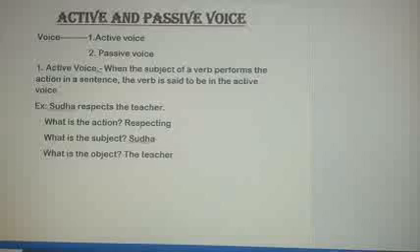Now, let's move to the other voice. It is passive voice.